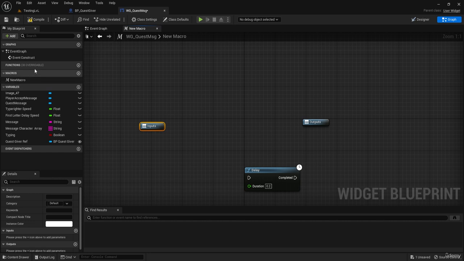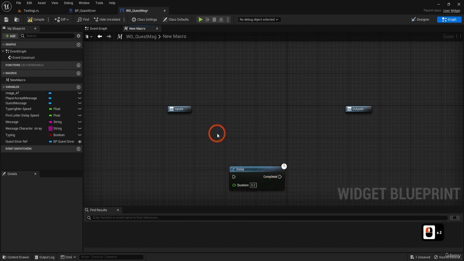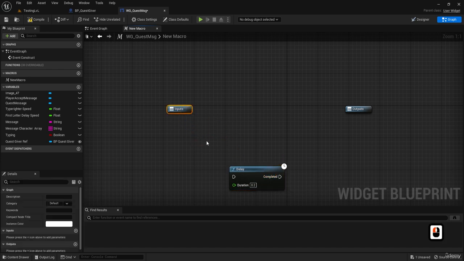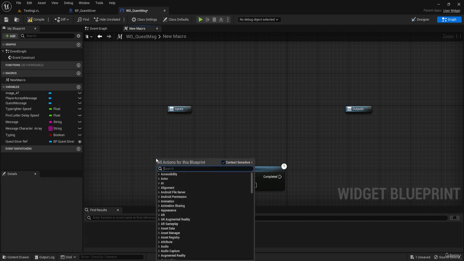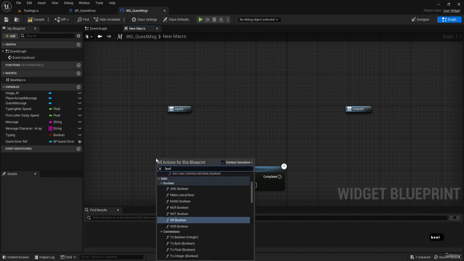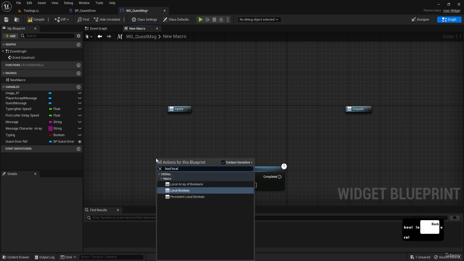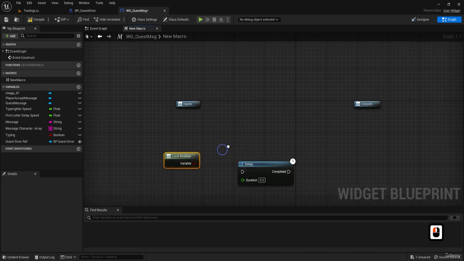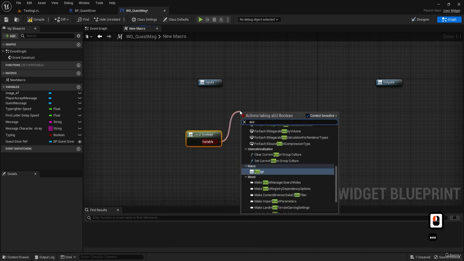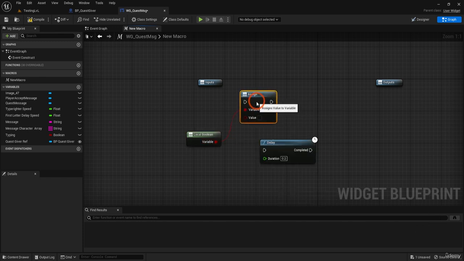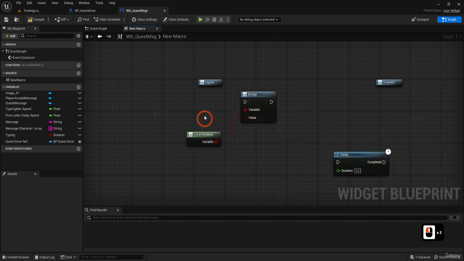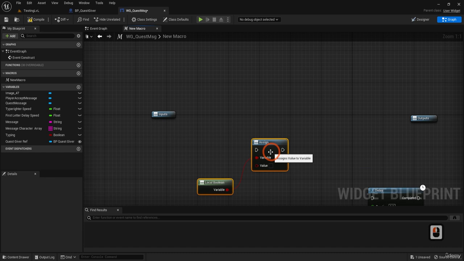You cannot program time in functions, so that's one of the differences between macros and functions. Also, macros use local variables a little bit differently than functions. You have to create them, and this is a local variable that you assign values to. This is the way local variables work in macros.